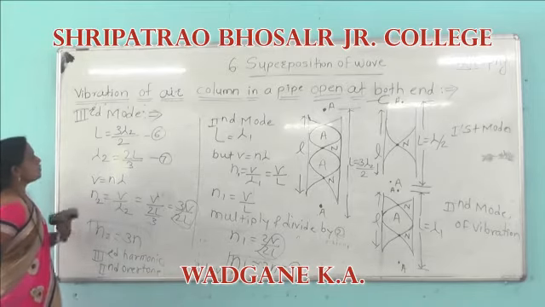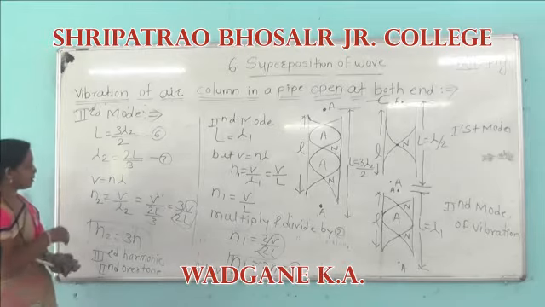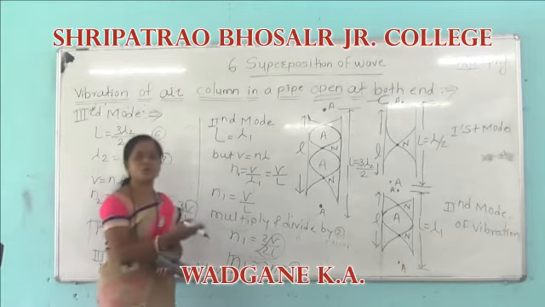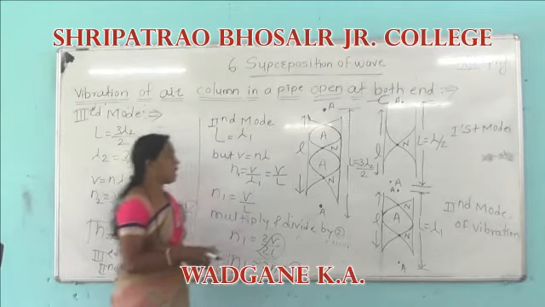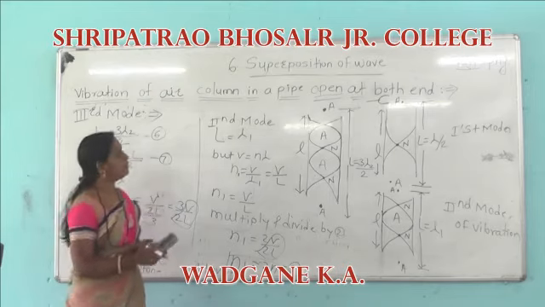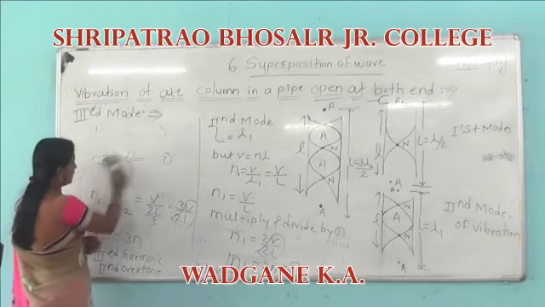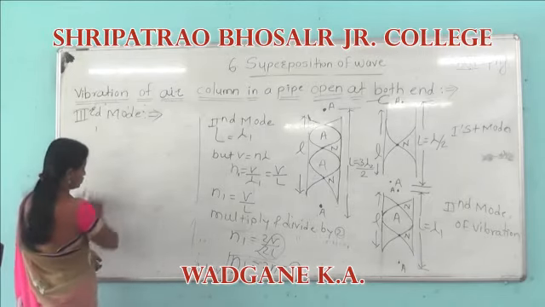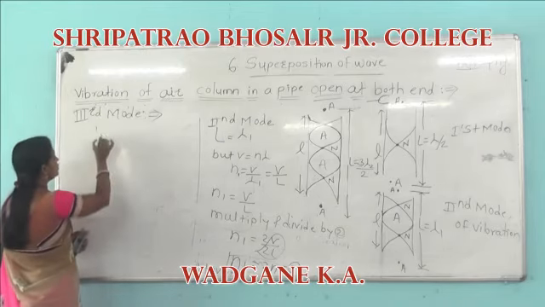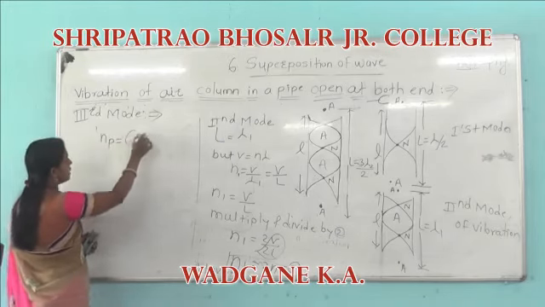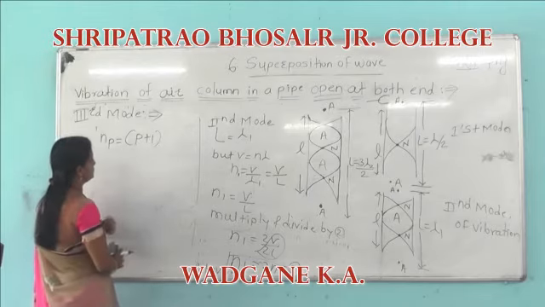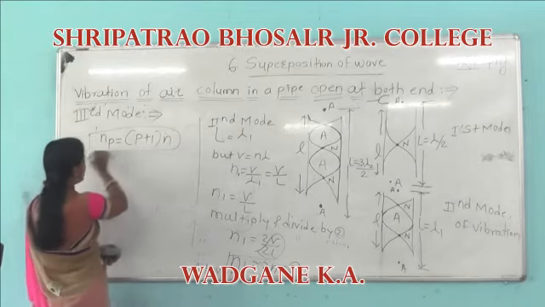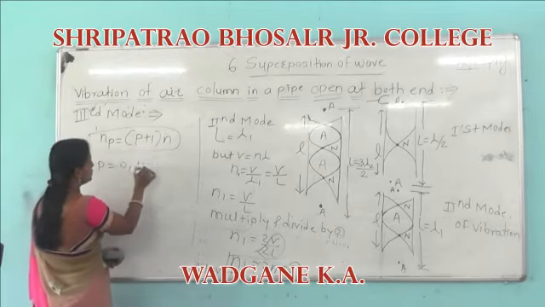This is the vibrations of an air column in a pipe open at both ends. This is the first mode, second mode and third mode. The general formula for the vibrations of an air column when the pipe is open at both ends is Np = (P + 1)N. Here N is the fundamental frequency and P's value starts from 0, 1, 2, 3.